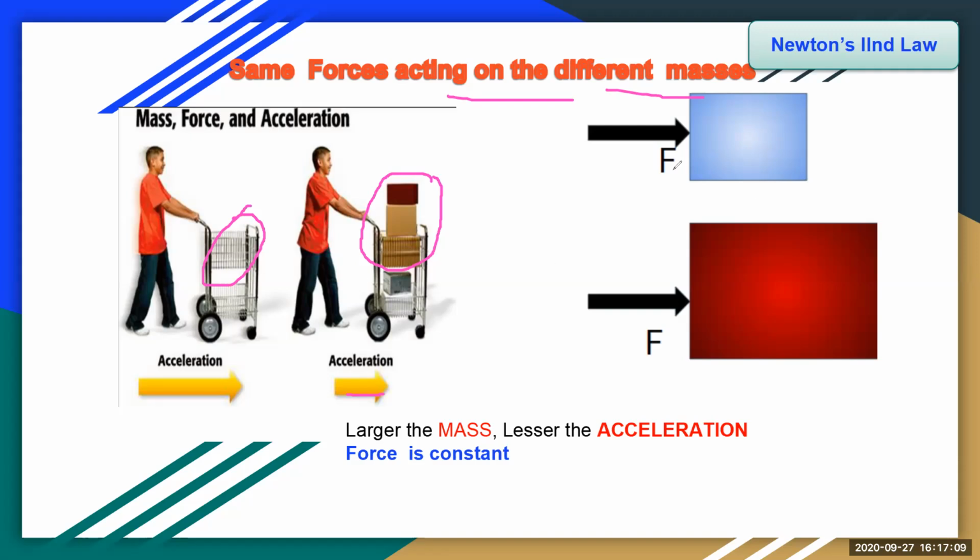Now here we are seeing two blocks of different masses. The smaller mass moves fast, whereas the greater mass block moves less. Now we conclude that the larger the mass, the lesser the acceleration when the force is constant. When the same forces are acting on different bodies, a body of larger mass will accelerate less, will move less, whereas a body of smaller mass will accelerate more. It moves fast.